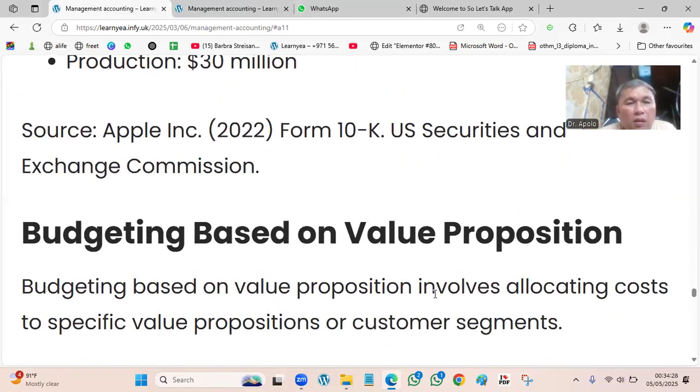Then let's talk about budgeting based on value proposition. Budgeting based on value proposition involves allocating costs, so everything is a cost, meaning money that has to be expensed, to be spent, on specific value propositions or customer segments.